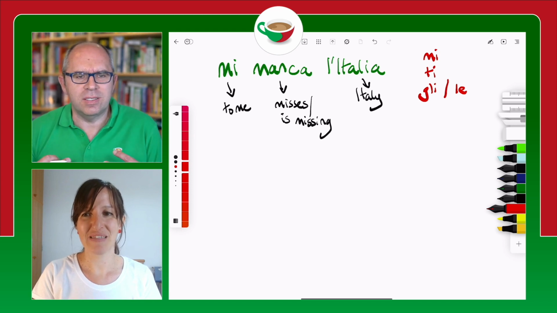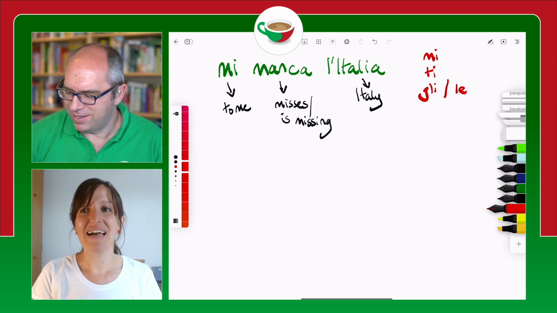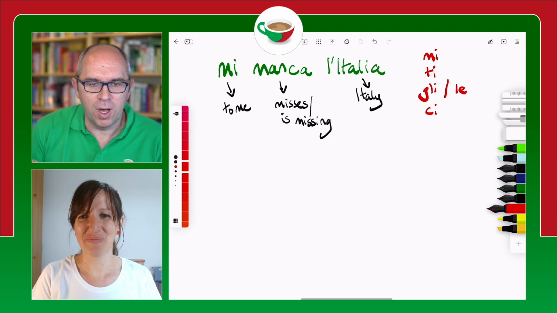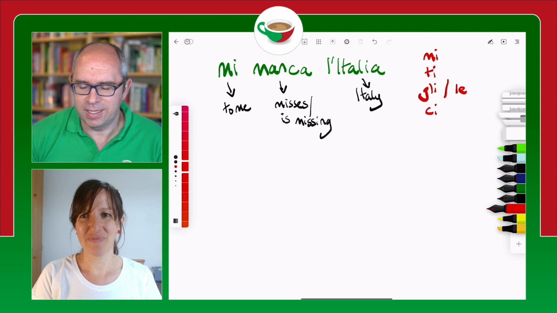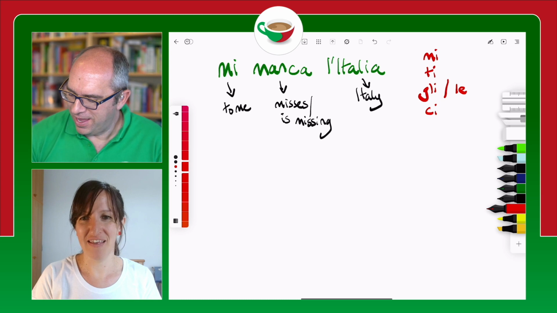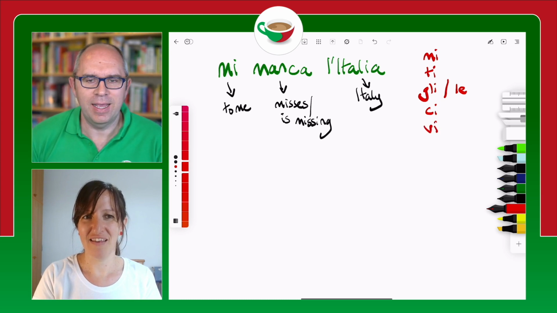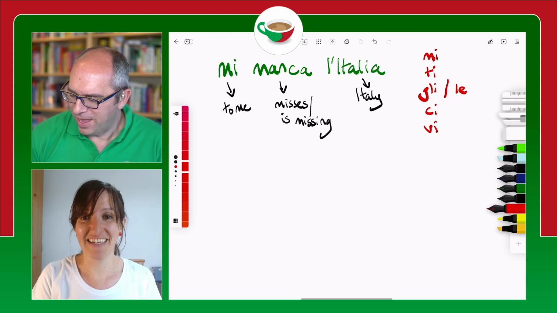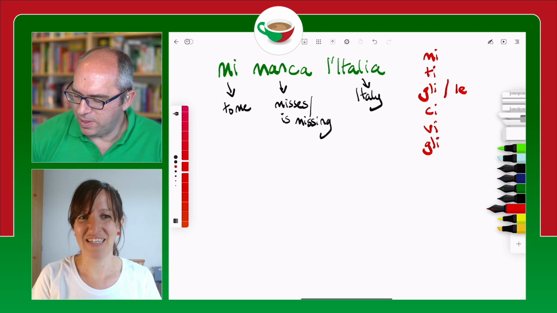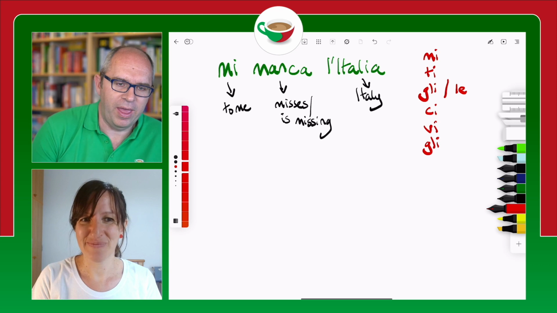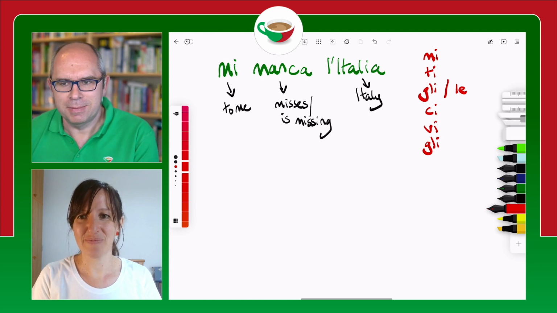What about to us is missing Italy? Ci manca l'Italia. Ci. To us is missing Italy, or we miss Italy. What about to all of you? Vi manca l'Italia. And what about to them is missing Italy? We can just use again gli. Yep. So the easiest thing there would be to use gli again. So gli manca l'Italia. To them is missing Italy.